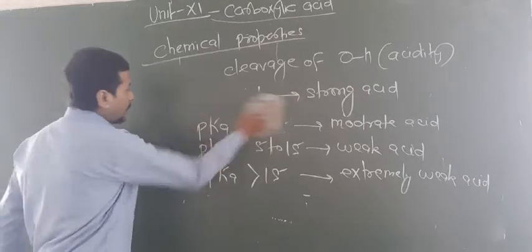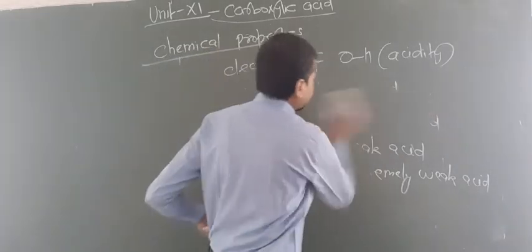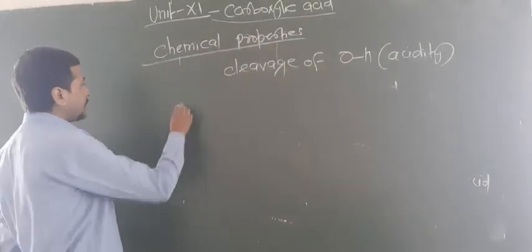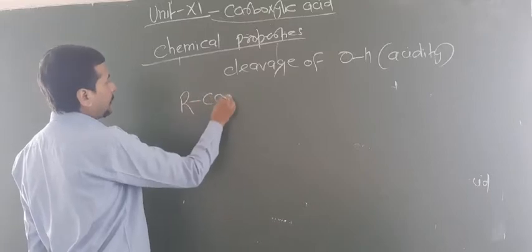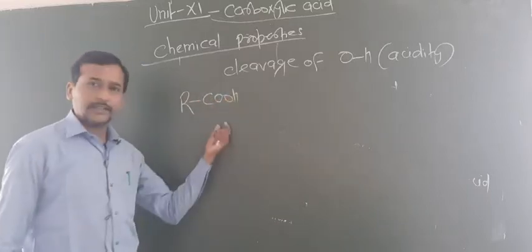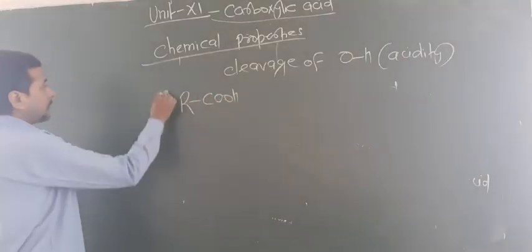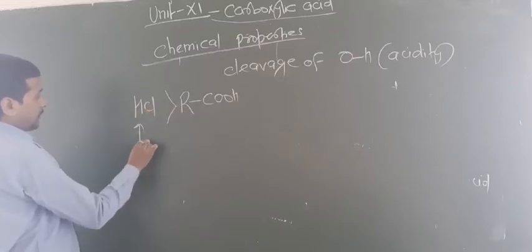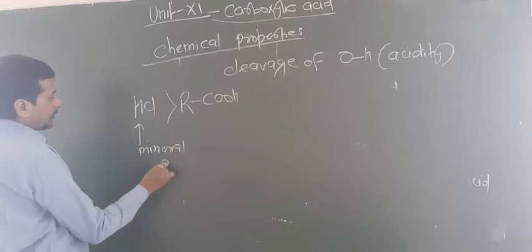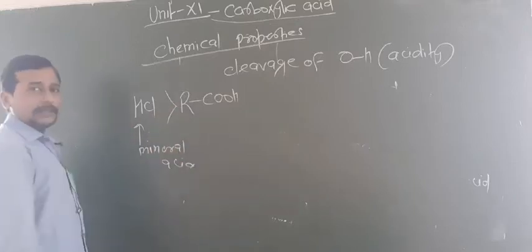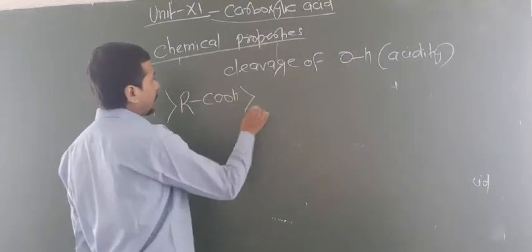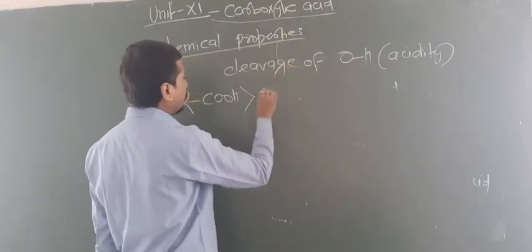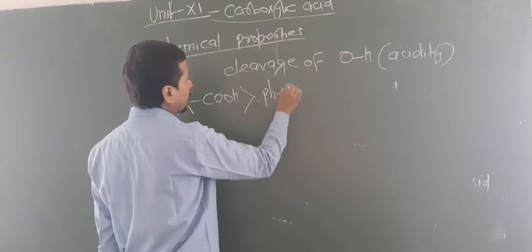Now some more general points you have to know about the acidic property. I also told you this many times, again repeating here. RCOOH, a carboxylic acid, is weaker than a mineral acid. Mineral acid is always stronger than carboxylic acid. Now carboxylic acid is stronger than phenol, PhOH.